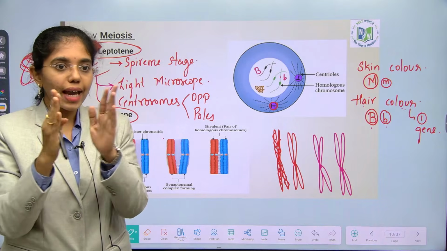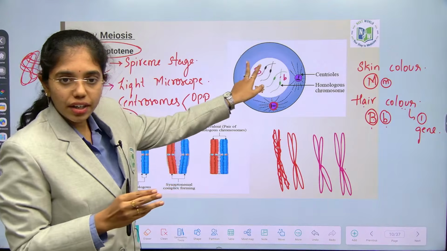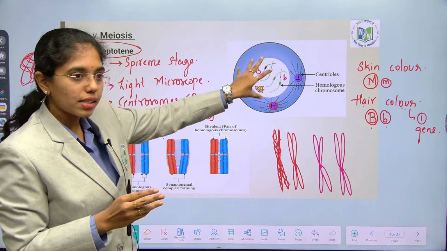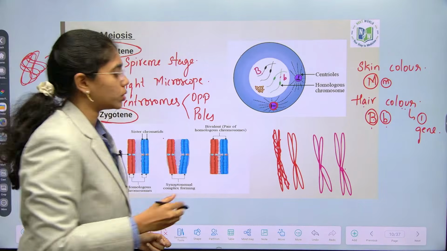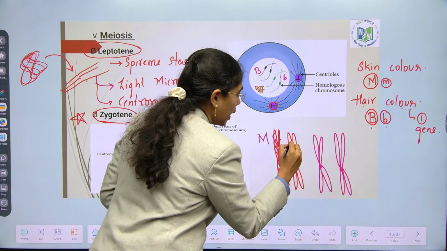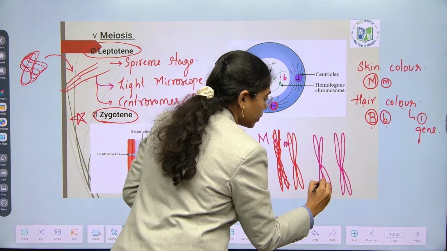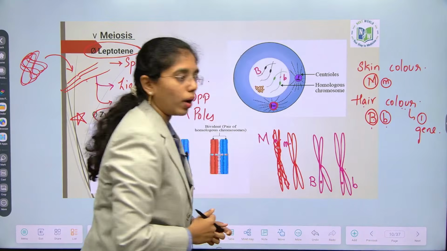To cross over, they have to come to one place, no? Wherever they are at different places, they will come to one place, forming what? Homologous chromosomes. For example, here you have capital M and small m, capital B, small b. They have come to one place.